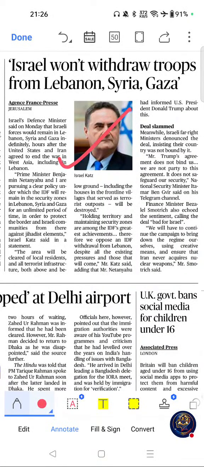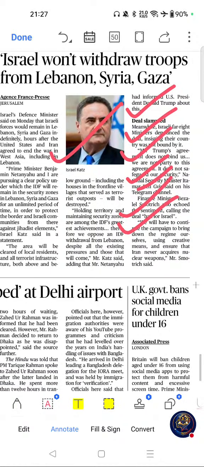Israel won't withdraw troops from Lebanon, Syria, Gaza. If you see the importance of this article, West Asia is a recurring UPSC IR topic. It impacts regional stability and global energy security, and this article is relevant to geopolitics and conflict studies. Questions have appeared on West Asia, Israel-Palestine conflict, and regional security. Please go through this one. Move on to next important article from this page.